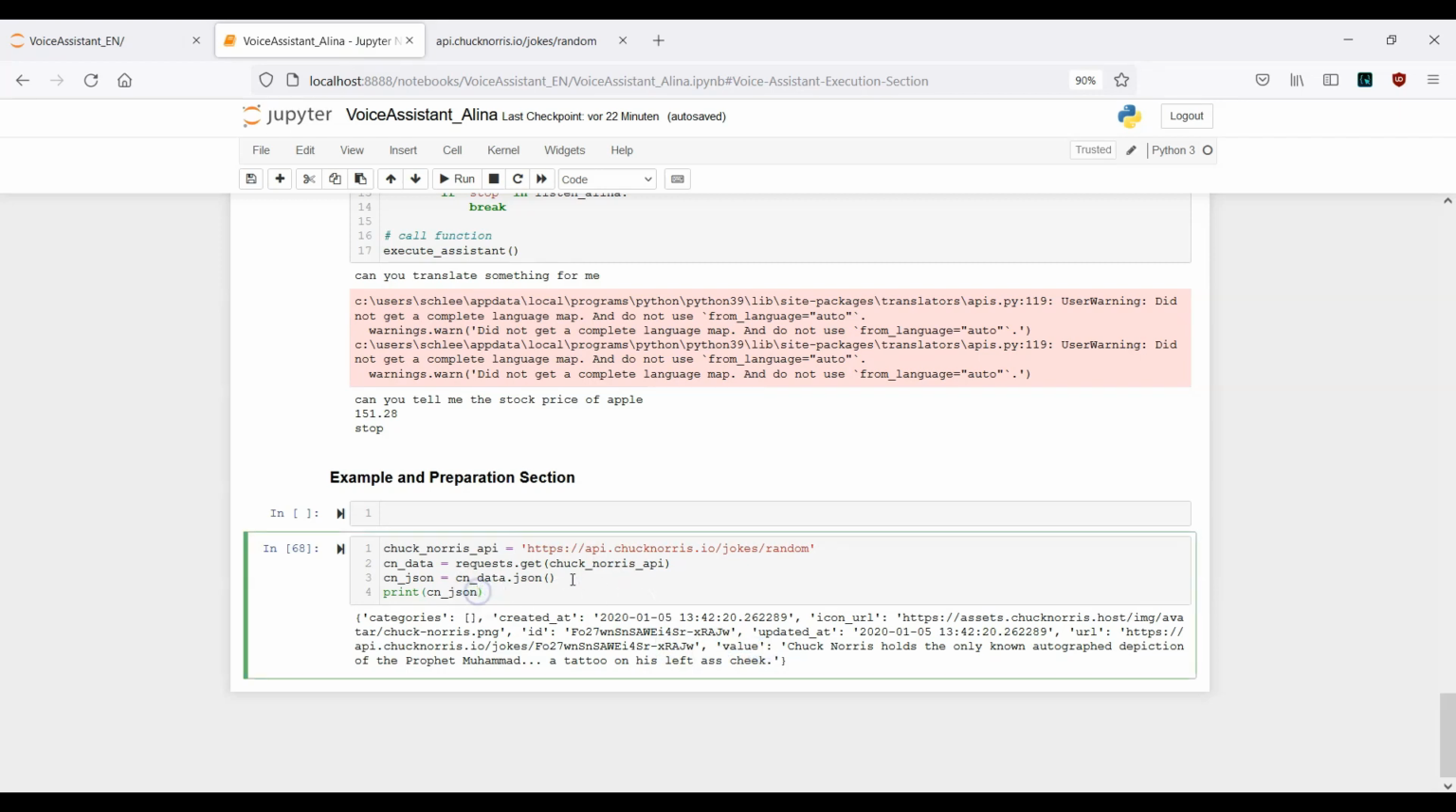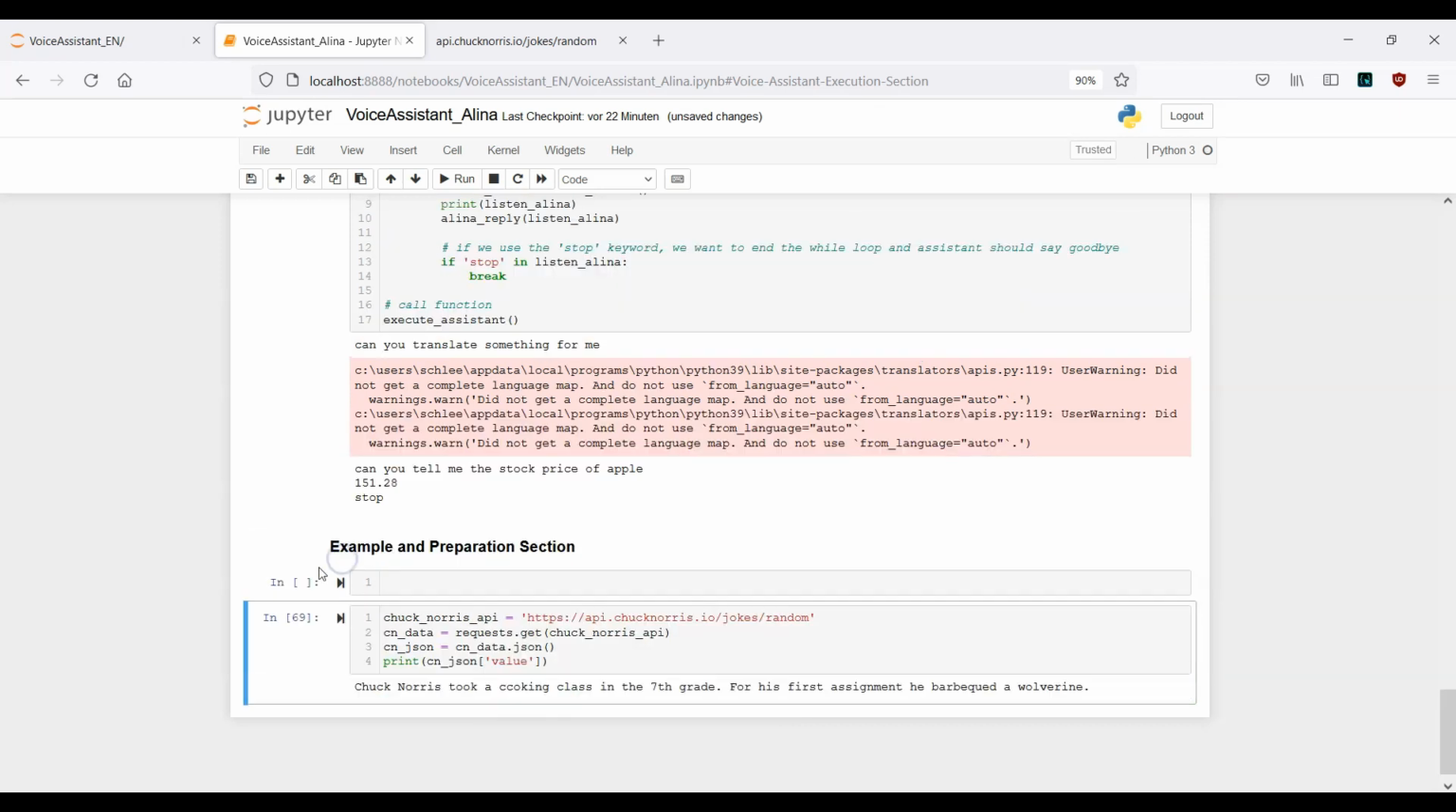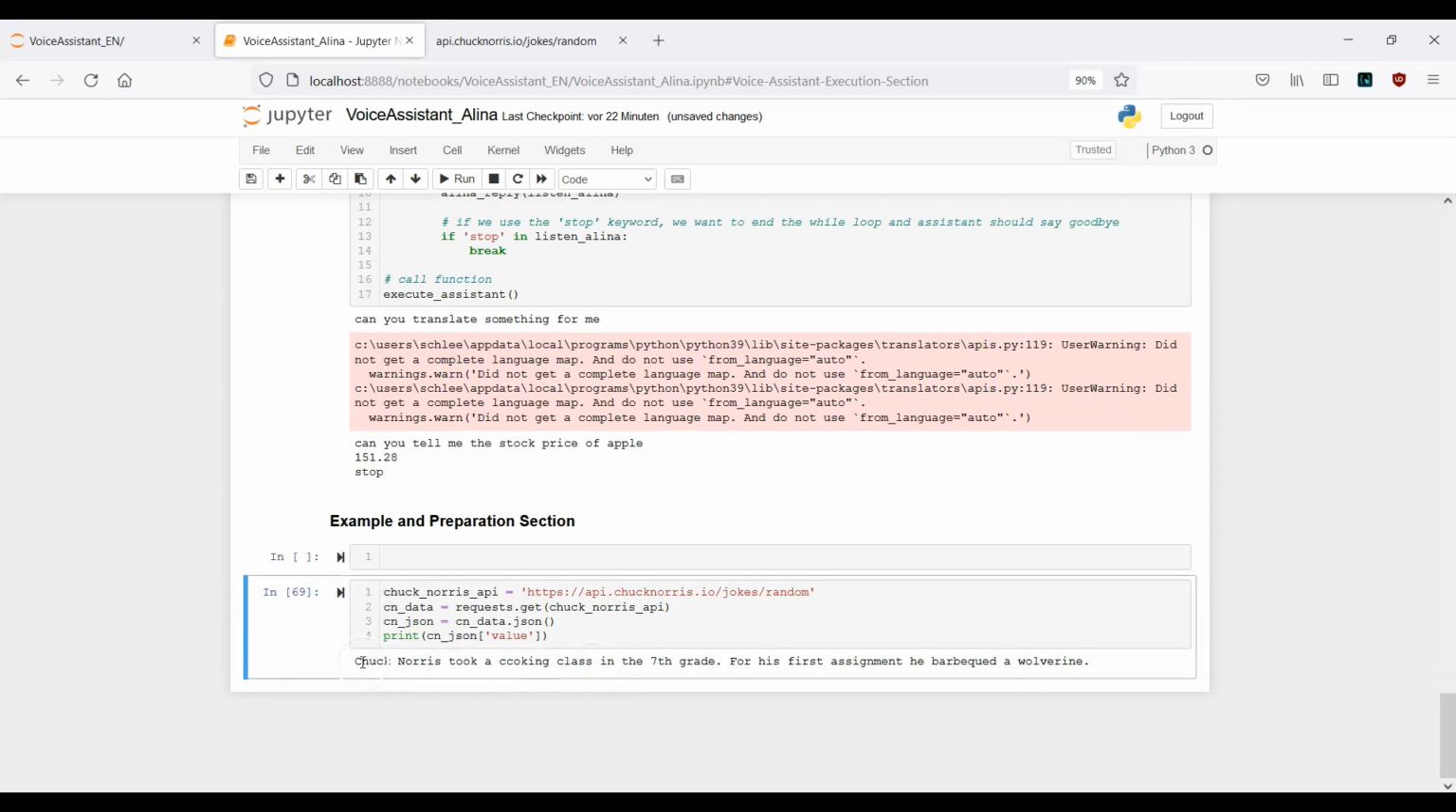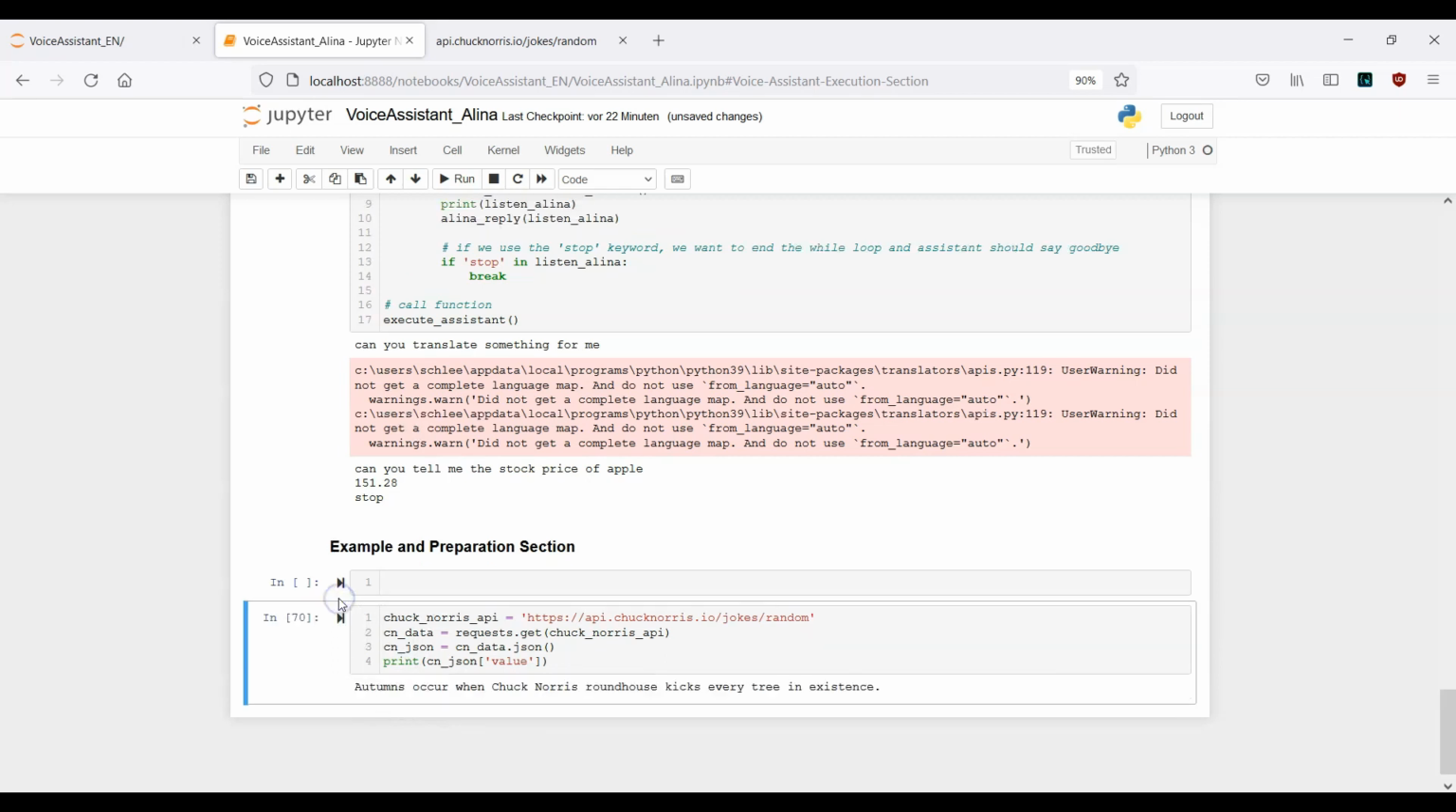Now let me provide this value key here, run the cell, and voila, now we have the joke. Let's run this again, and you will see now we have something different. This is actually the whole idea behind it. So this is it for this example. I guess this is quite straightforward.